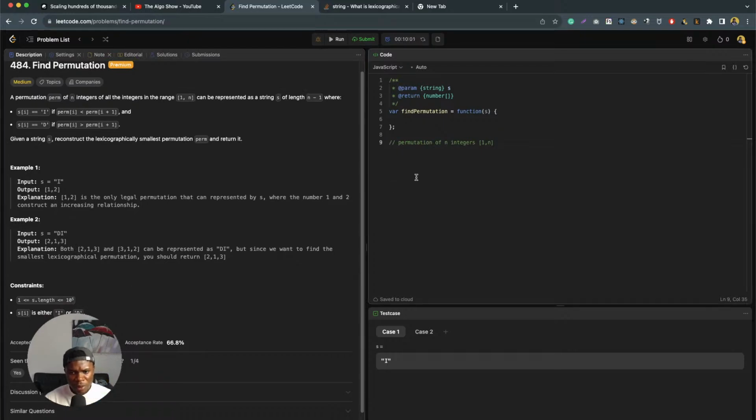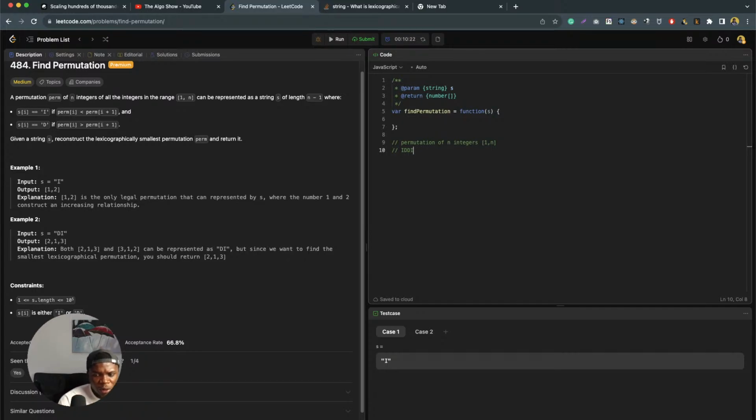So basically we are going to have strings of either I or D. And we are asked to find the lexicographically smallest permutation and return it.